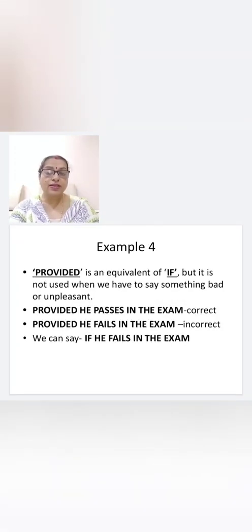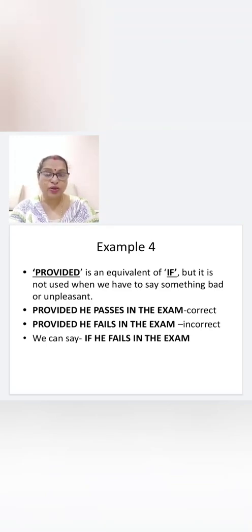Let's see the next example. Provided is an equivalent of if, but it is not used when we have to say something bad or unpleasant. That means it is same. If, provided and if mean the same, but when something bad or unpleasant you have to say, we cannot use provided. Let's see the example. Here, provided he passes in the exam.